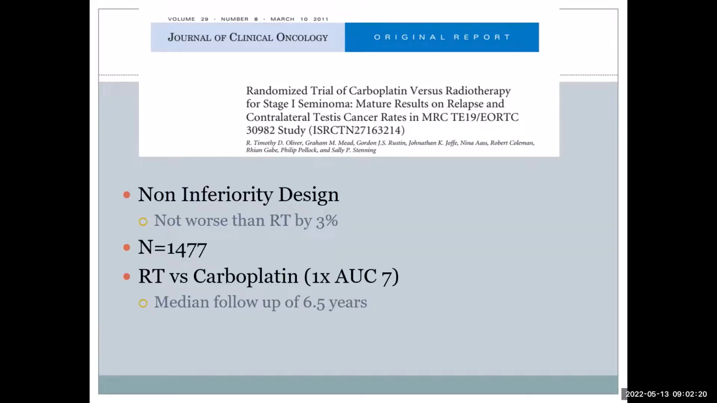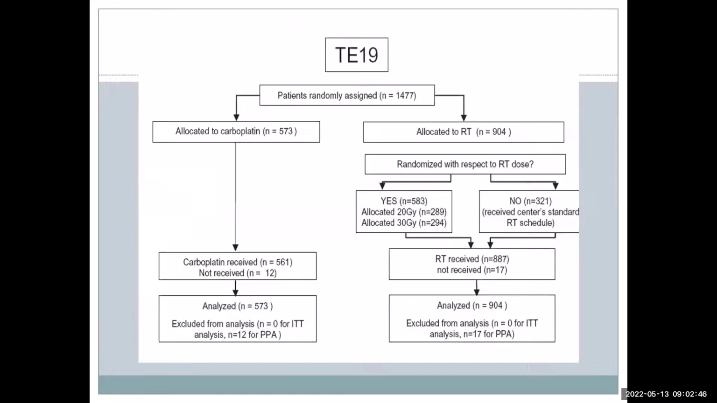The patient number was around 1500 patients. The first paper was published around 2006 or 7. This was a follow-up data, around 10-year follow-up, while the median follow-up for this study was around 7 years in 2011. So one cycle of carboplatin versus para-aortic lymph node radiation of 20 gray, they randomly compared these two. So this is the schema of the TE19 trial. Around 1500 patients, 570 and 904. There was a second randomization here, so we will just leave it for our discussion purposes.